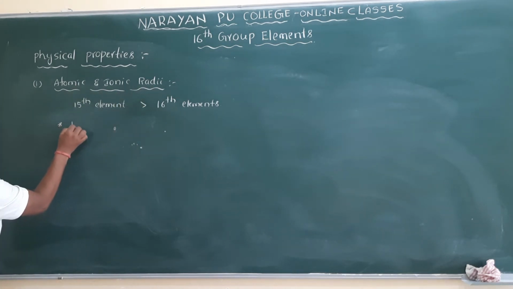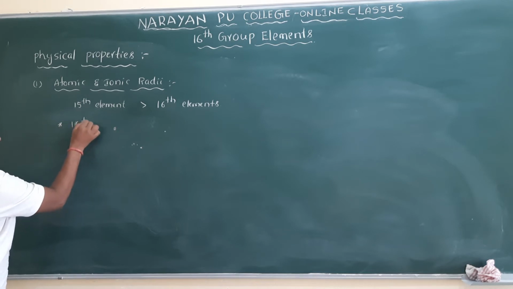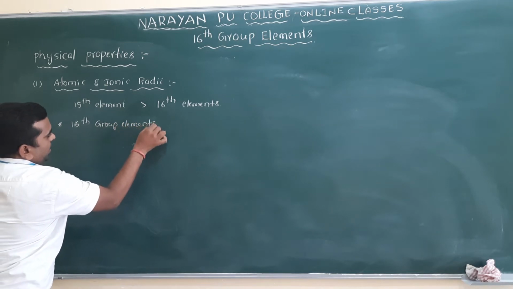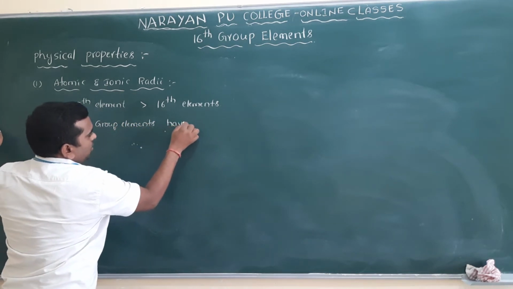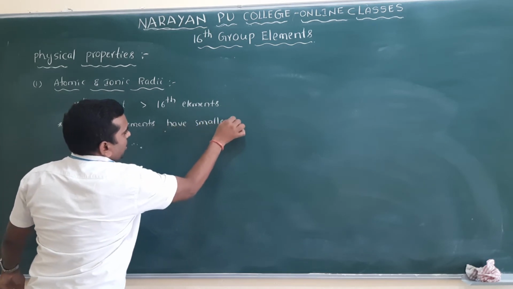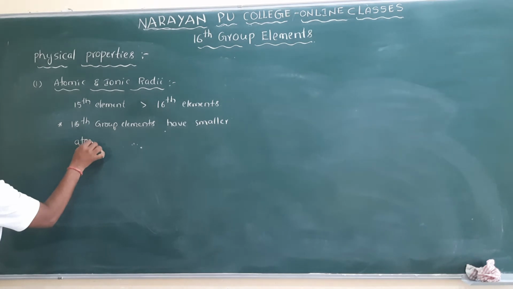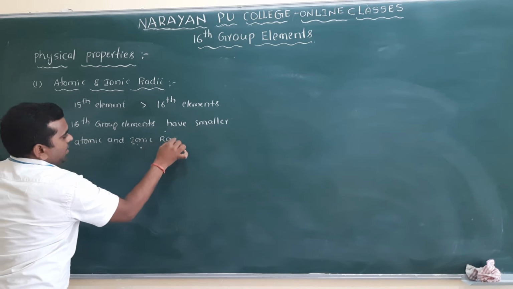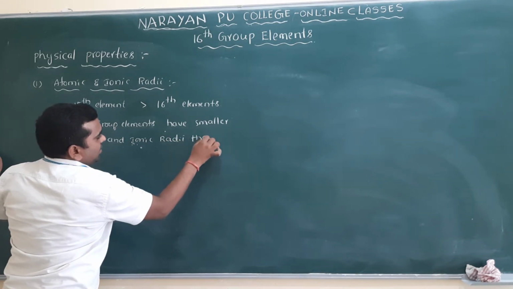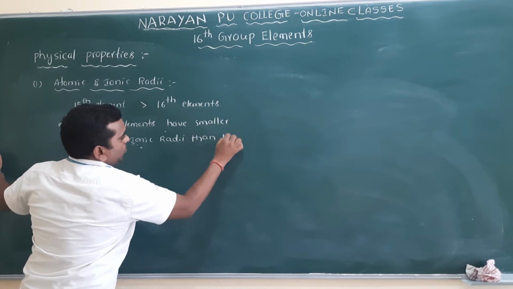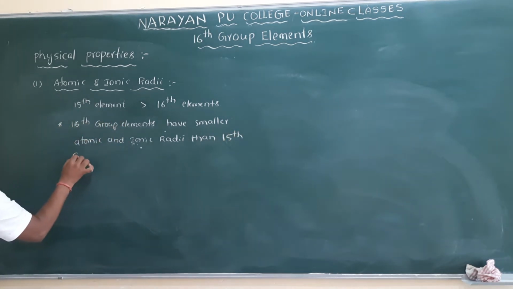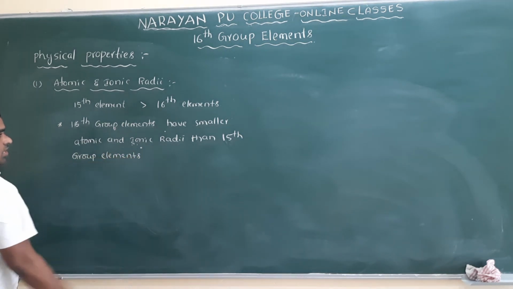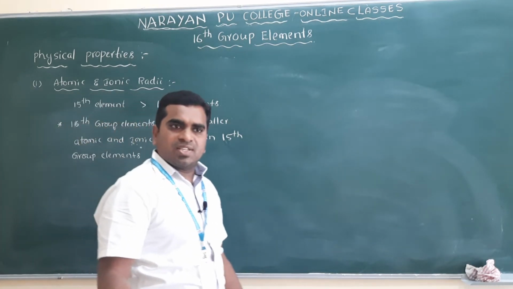So 16th group elements have smaller atomic and ionic radii than which one? 15th group elements. Clear? What is the reason? You already know, due to increase in the nuclear charge.